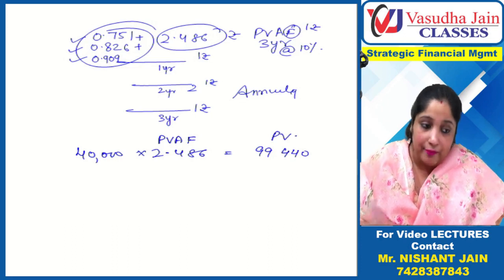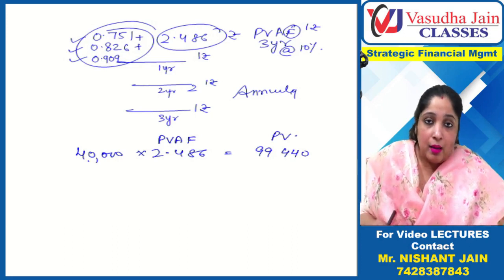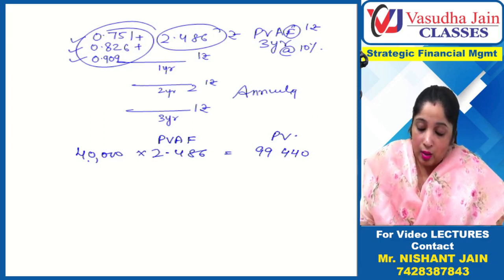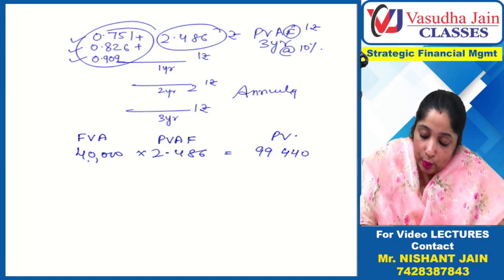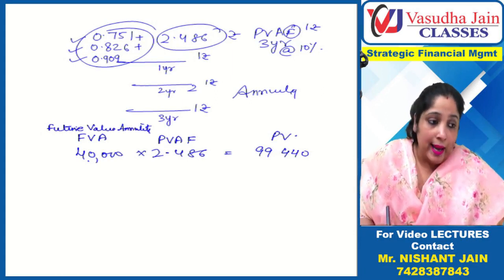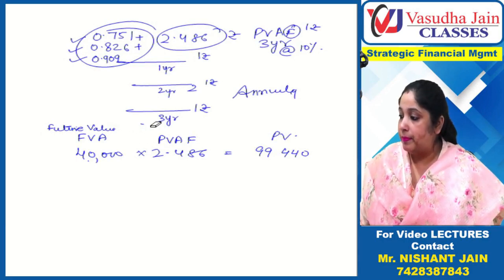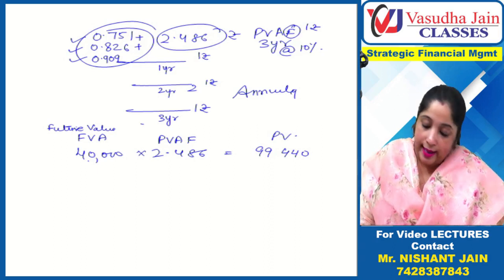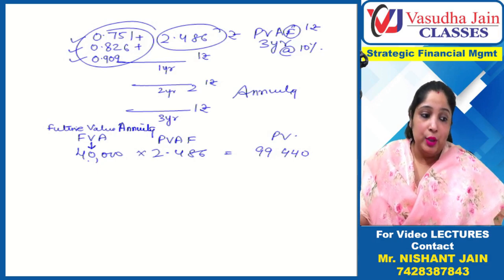This is the present value, and this is what you will get, 40,000 every year. Since you are writing it just once, it is called future value annuity. Whatever future cash inflows you will get every year, since you are writing it once only, it's called annuity. Let me write the correct spelling. Annuity. So this is future value annuity.